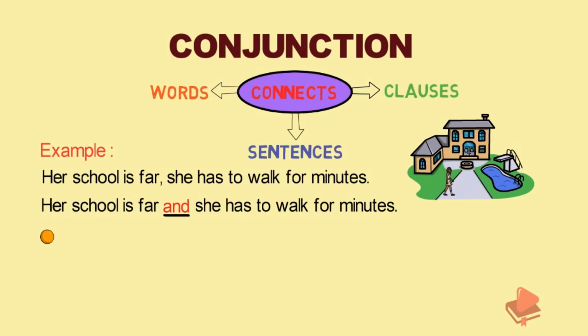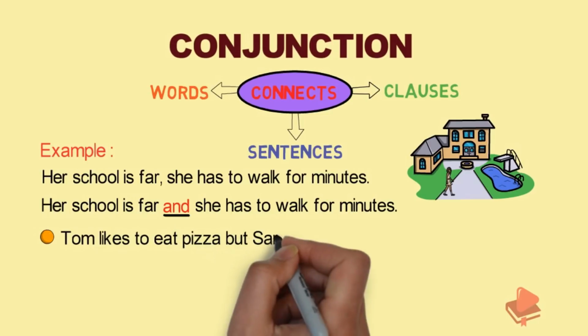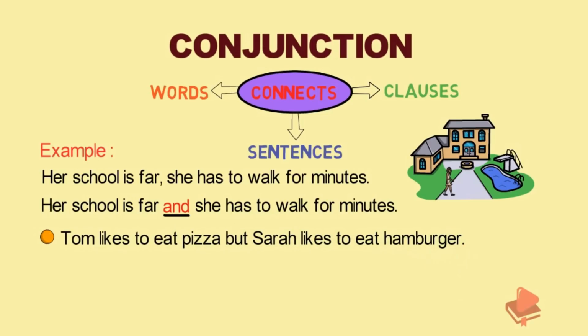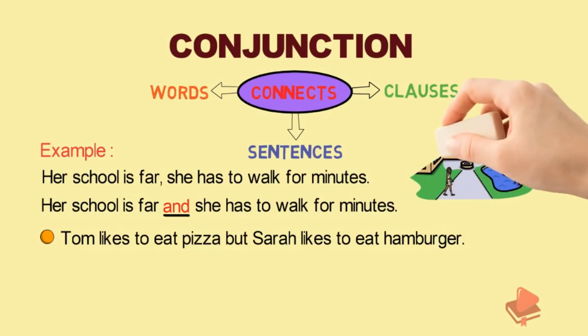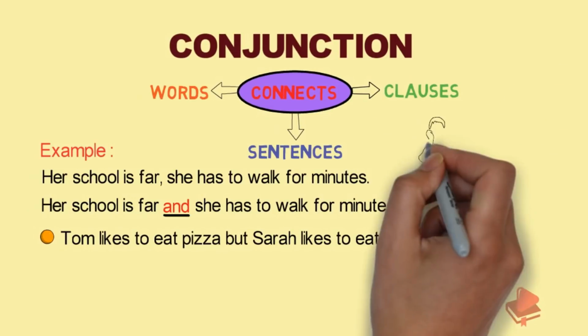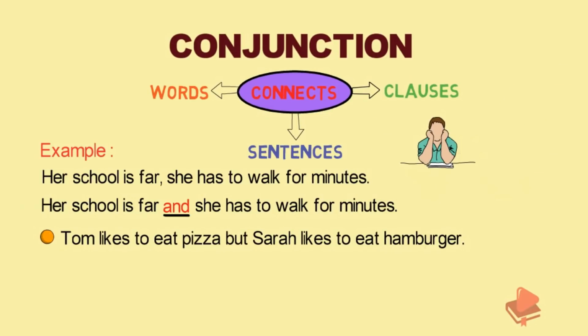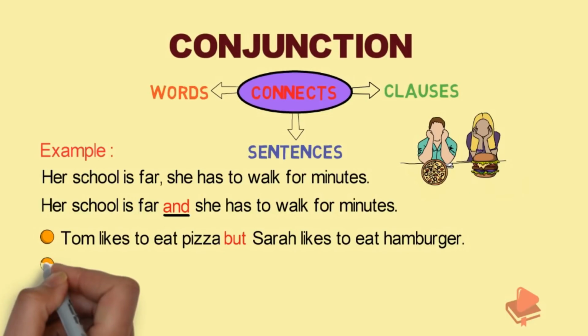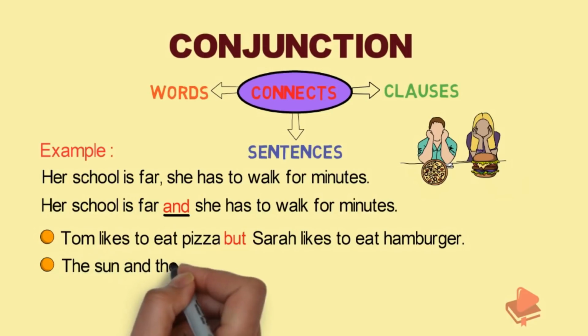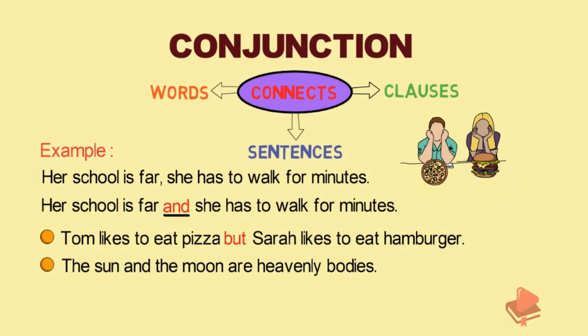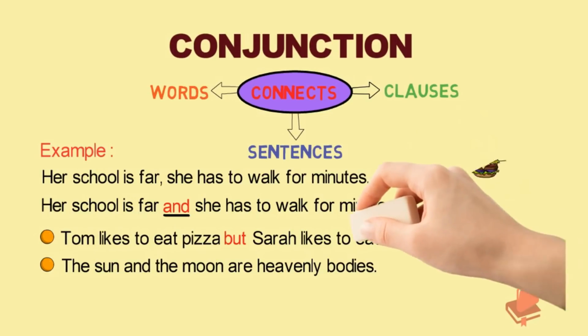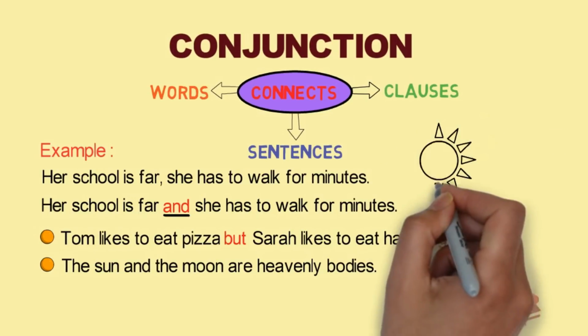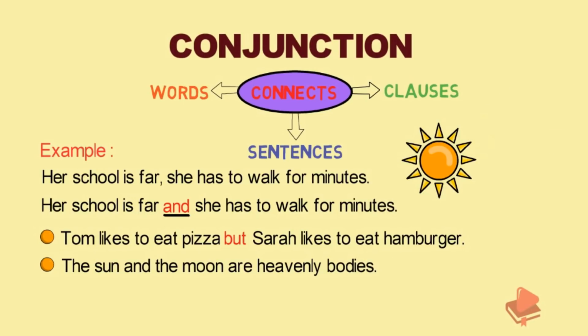Let us see some more examples. Tom likes to eat pizza, but Sarah likes to eat hamburger. Here in this sentence, but is the conjunction connecting the two different sentences and making it one sentence. So, but is the conjunction. Let's see another example. The sun and the moon are heavenly bodies. In this sentence, and is the connecting word for the words sun and moon.